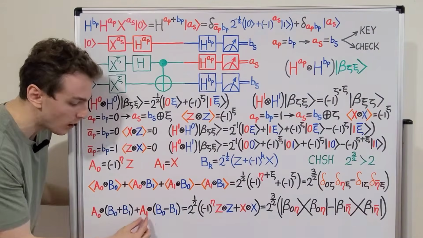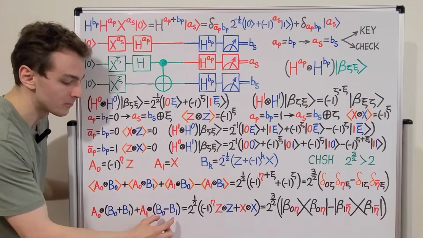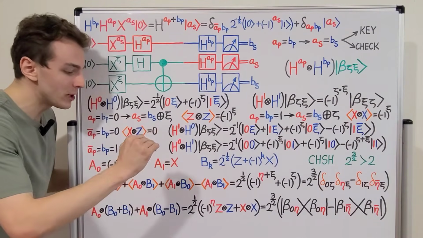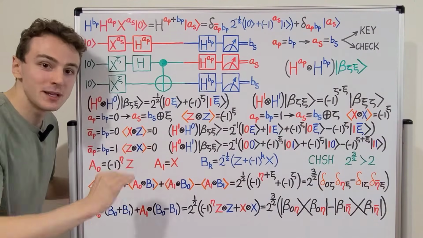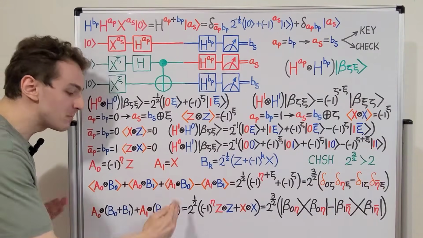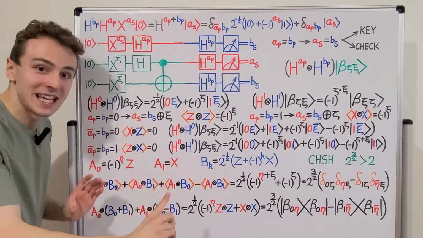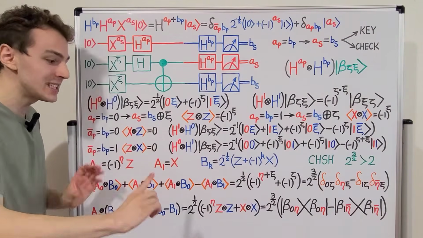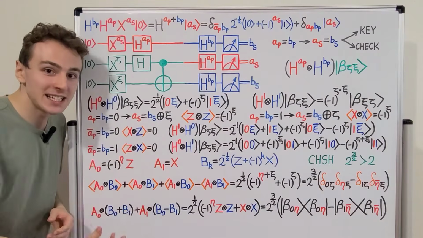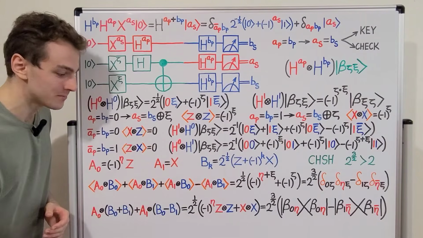And then we'll have plus or minus 1 times plus or minus 2. So we can see in both of these cases, the maximum value we can get is 2, and the minimum value we can get is minus 2. So if we take the absolute value of the expectation value, then it has to be less than or equal to 2. 2 is the classical upper bound.